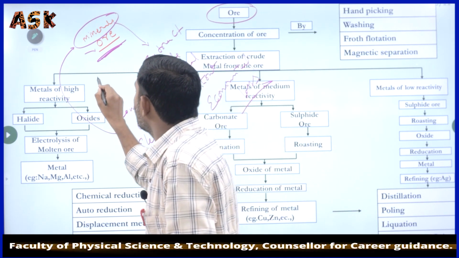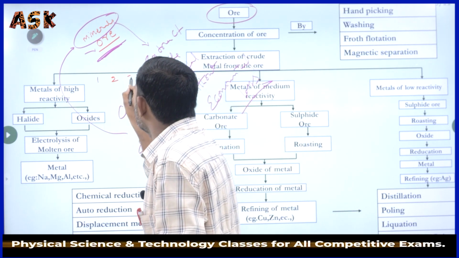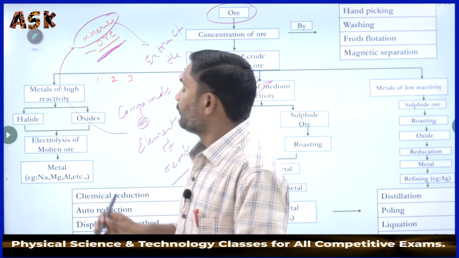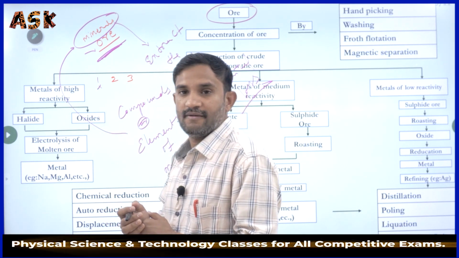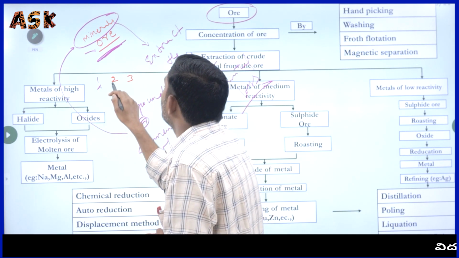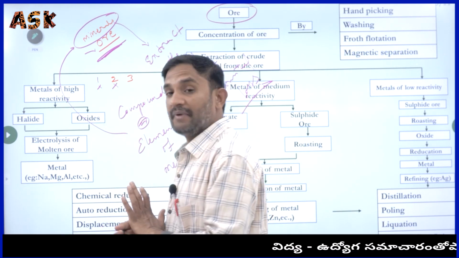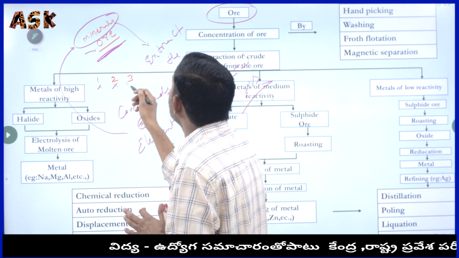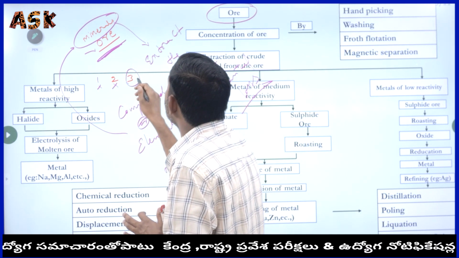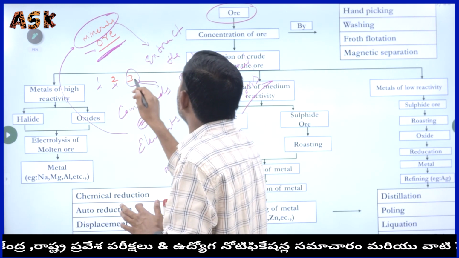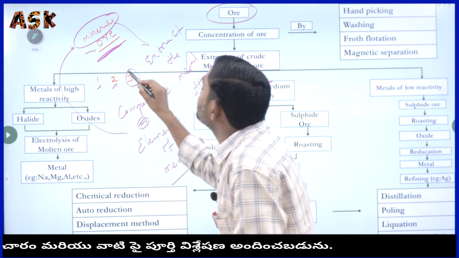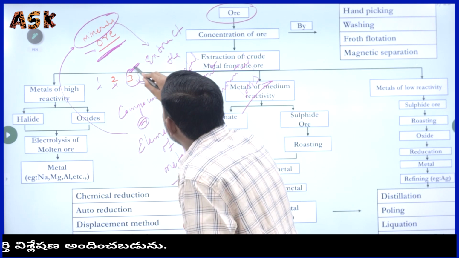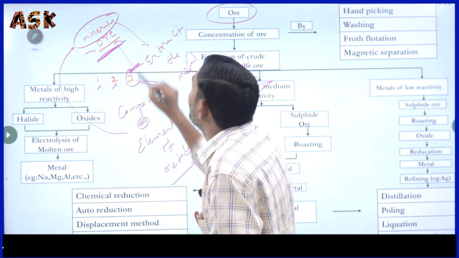For example, here mineral 1, mineral 2, mineral 3 are available. Mineral 1 is not convenient to separate the metal. Mineral 2 also is not convenient. But mineral 3 is convenient to extract the metal from it without economic loss. This third one we consider as an ore.